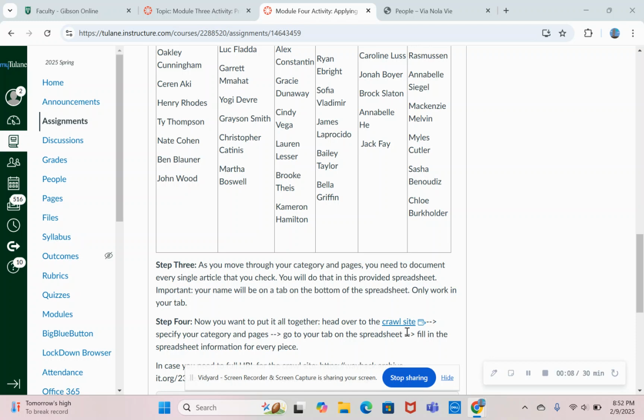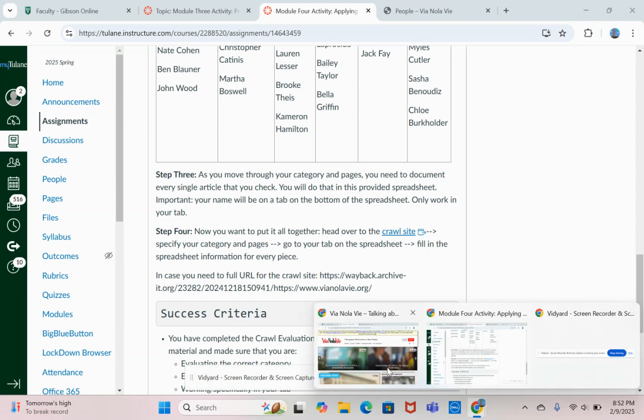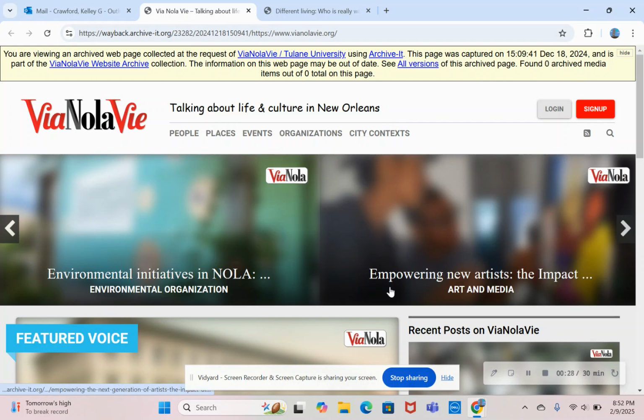All right, so you all are going to be getting into the crawl site, which has been pulled from VNLV. You're going to go to this hyperlink that's in your module, or I also have the URL. If you have any difficulties with this, you can use the URL as well. And that is going to take you into a large oversight of the entire VNLV site. Forewarning, these pages may take quite a bit of time to load because there's a lot of information that we're pulling into this.